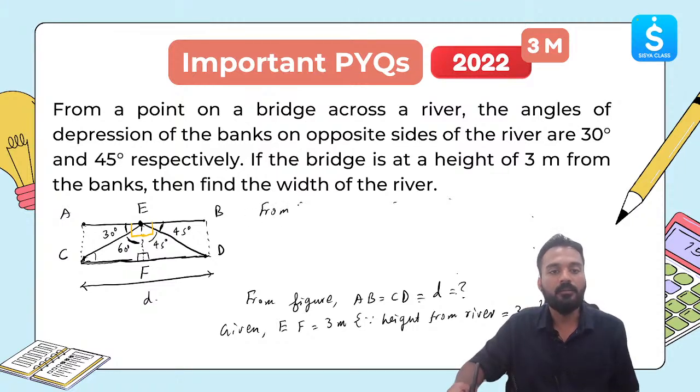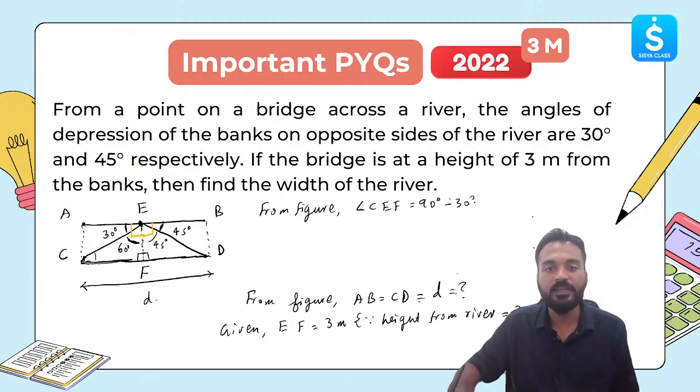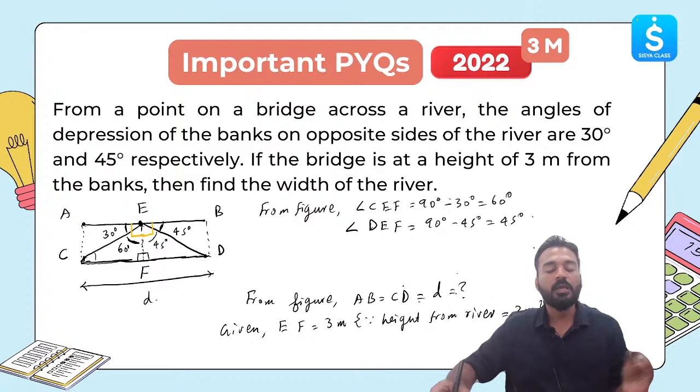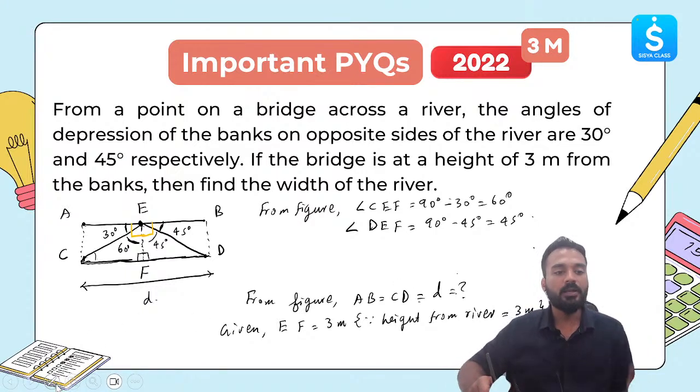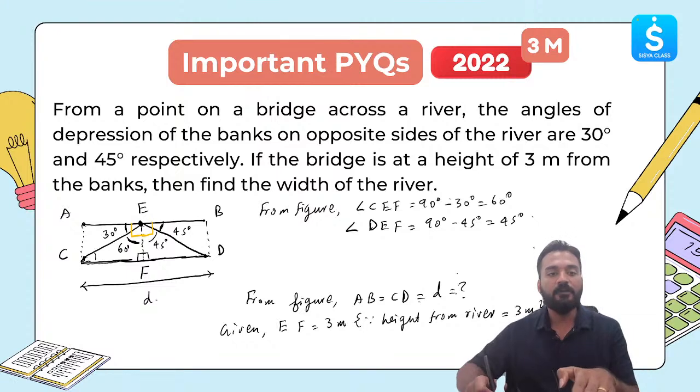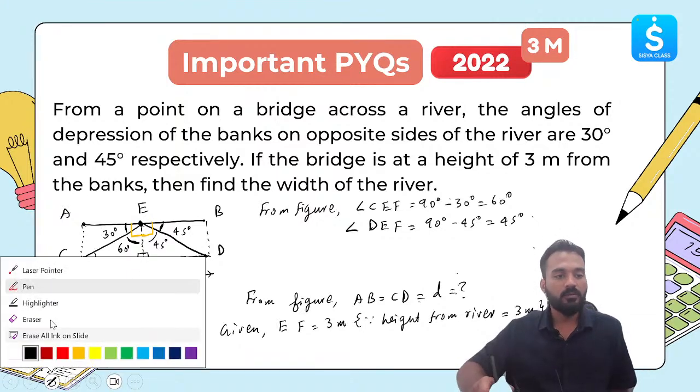From figure we can write easily angle CEF is equal to 90 minus 30 degree, which is 60 degree. Clear? Angle DEF is equal to 90 minus 45 degree, which is 45 degree. This information once established, now we can move ahead to applying the trigonometric ratios to the right angle triangles CEF and DEF. Let's do that.